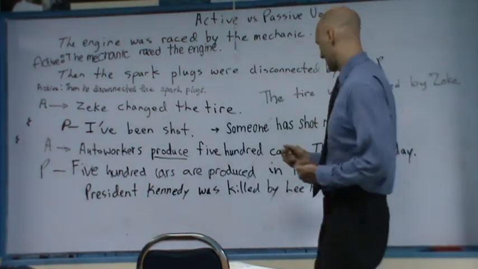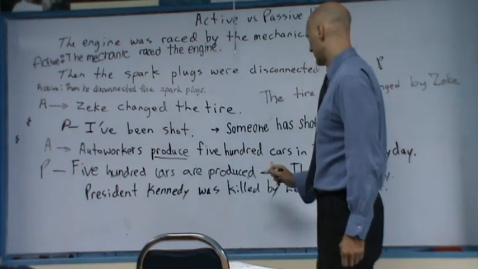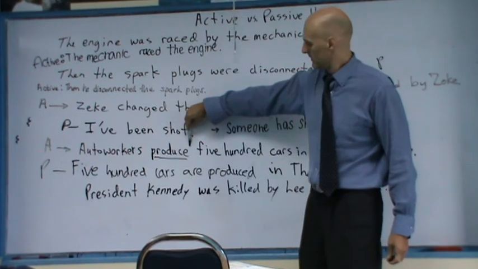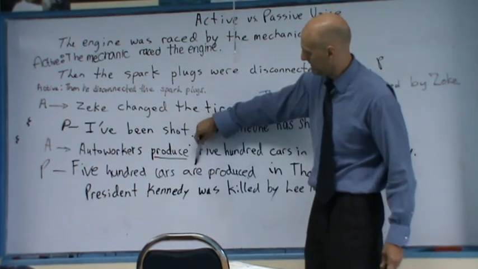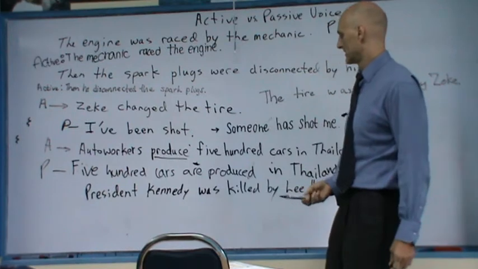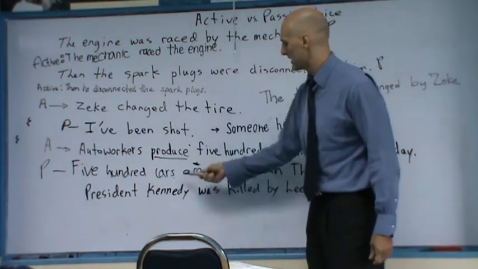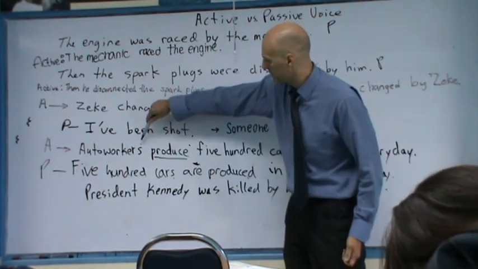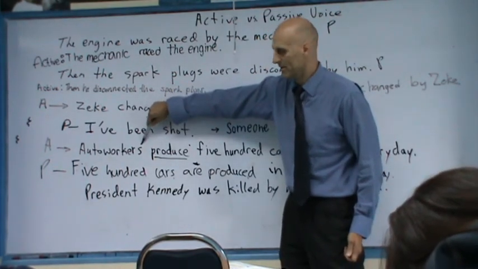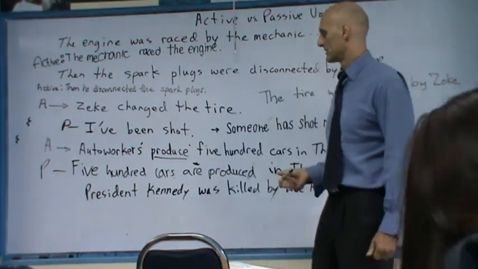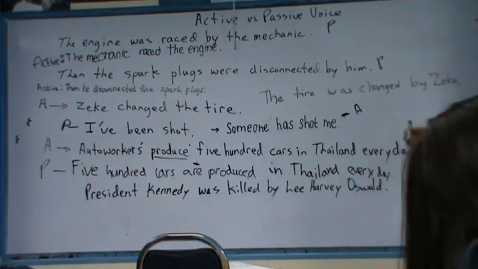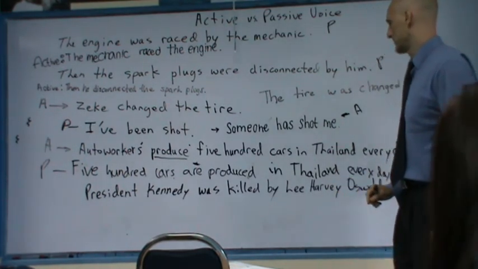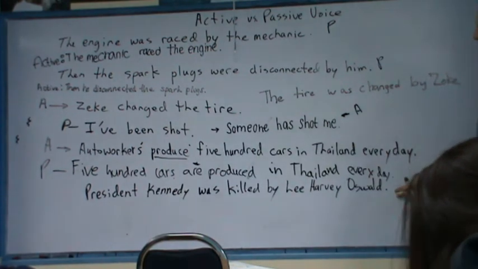Auto workers produce. Okay, so what tense is this? Simple present, so then the verb to be is in simple present. Okay, and it's plural, right? Cars are. Here it's plural also because auto workers is also plural. So here it would be produced. If it was one car, it would be is produced, but it's probably more than that if they produce cars. Okay, and the last one.